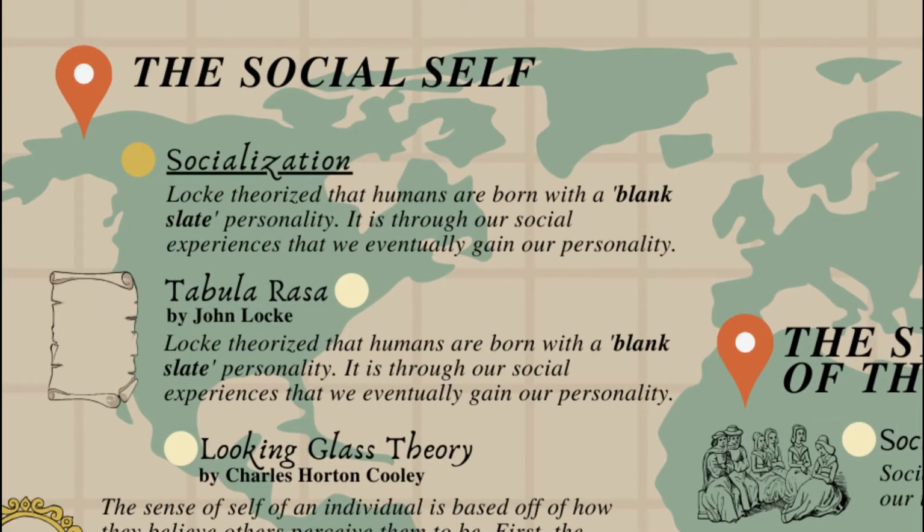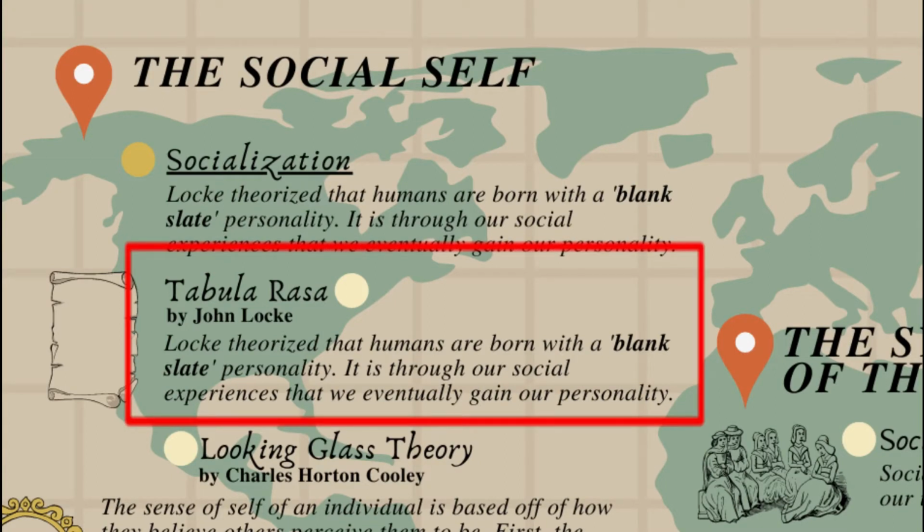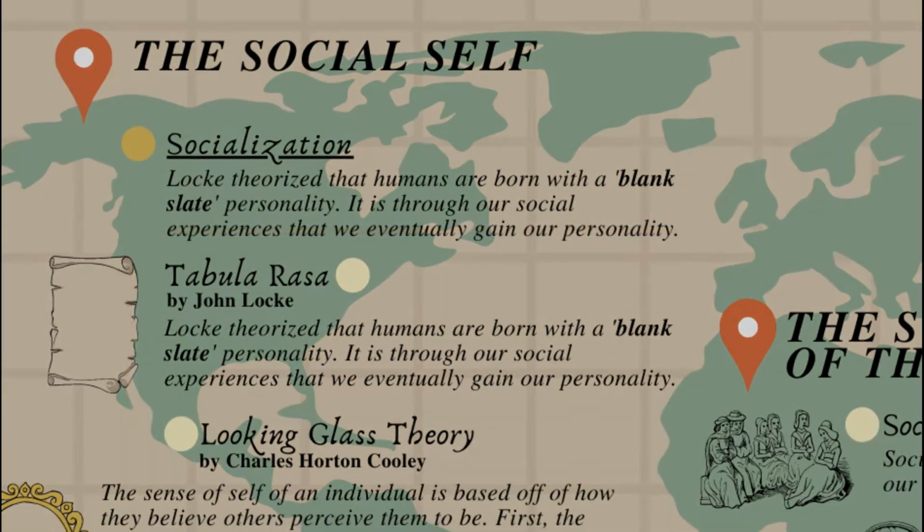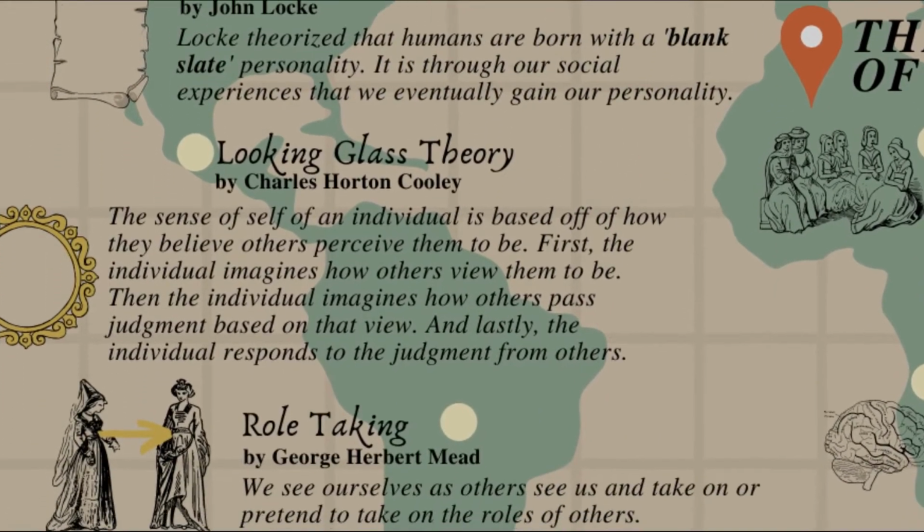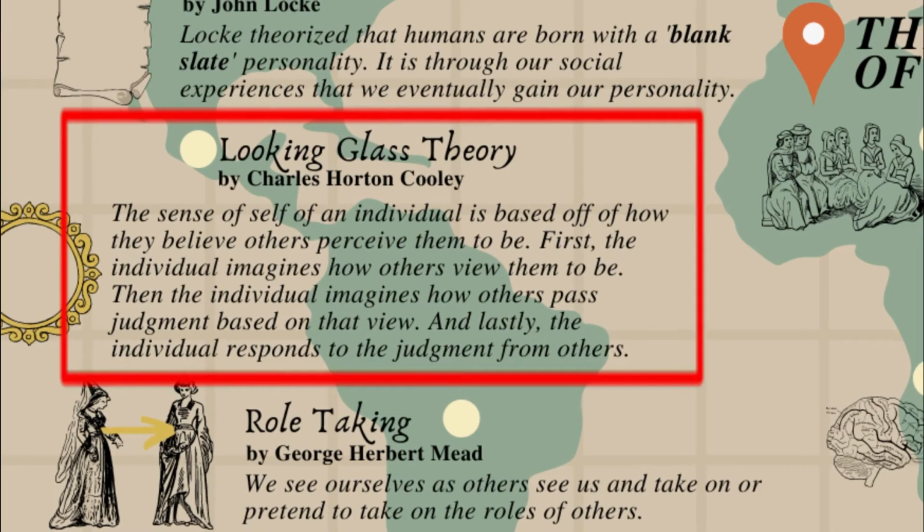There are 4 theories on socialization. The first theory is tabula rasa, theorized by John Locke. Locke theorized that humans are born with a blank slate personality, and it is through our social experiences that we eventually gain our personality. Second is the looking glass theory by Charles Horton Cooley.